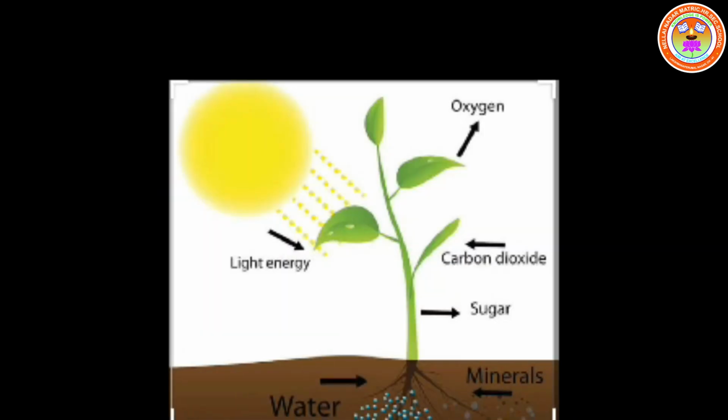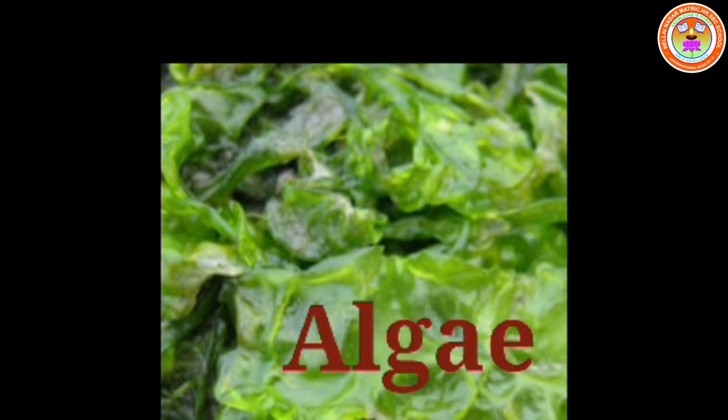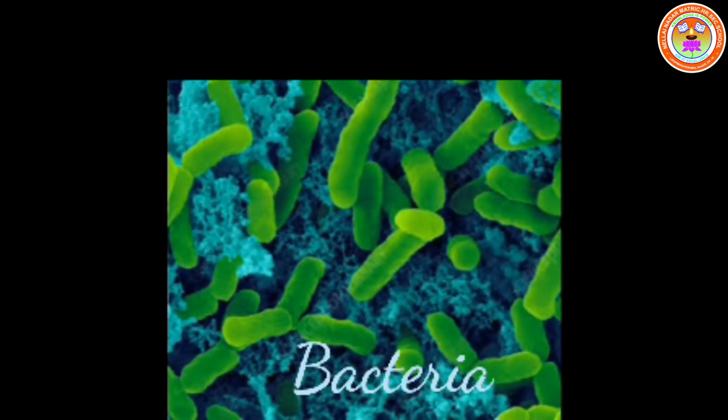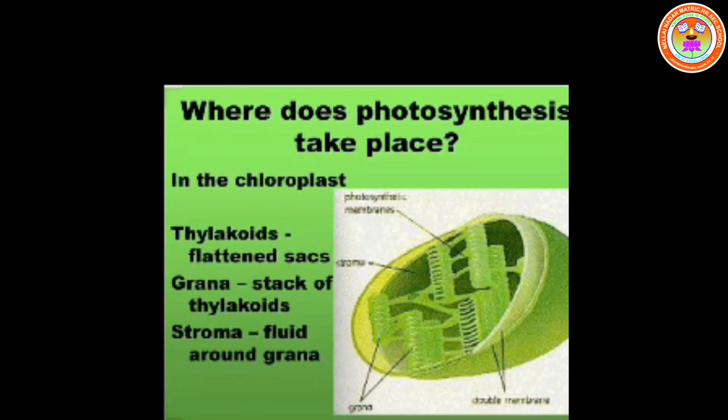Green plants are autotrophic in their mode of nutrition because they prepare their food materials through a process called photosynthesis. Not only plants, algae and chlorophyll containing bacteria utilize the energy from sunlight to synthesize their own food through photosynthesis. Where does photosynthesis occur? Photosynthesis occurs in green parts of the plant such as leaves, stem and floral buds.